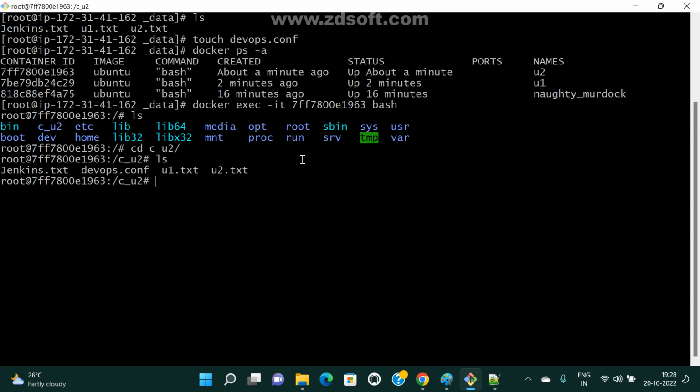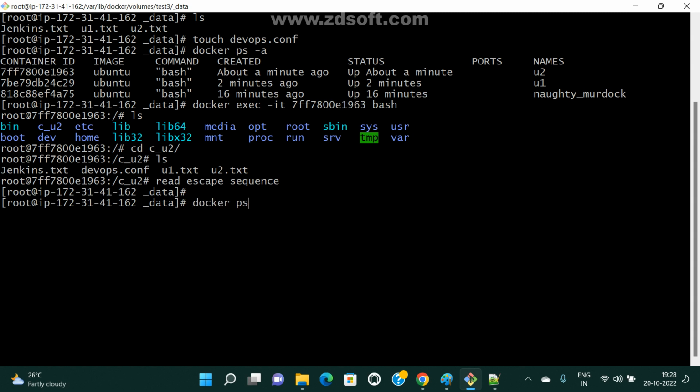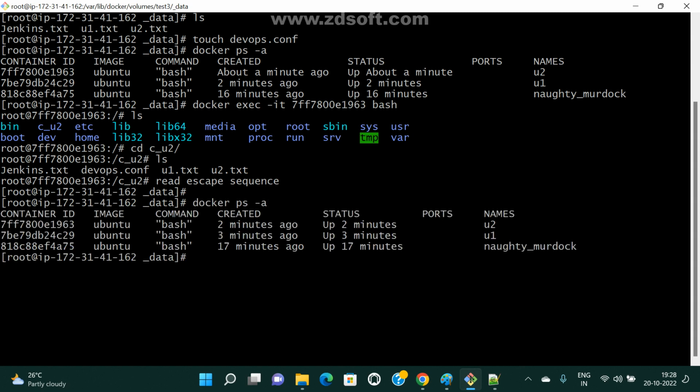Four files. Total visible, how many files? Now I'm going to remove both containers. Now I don't want these containers. I'm going to delete these two containers.